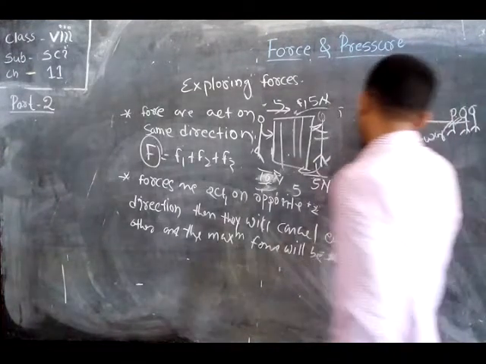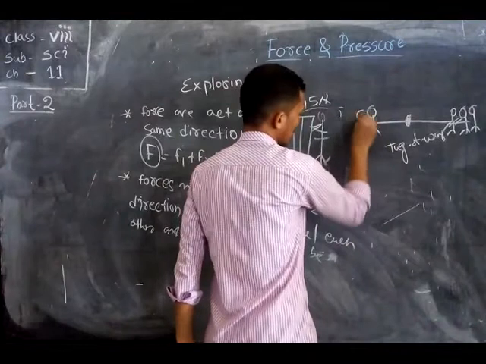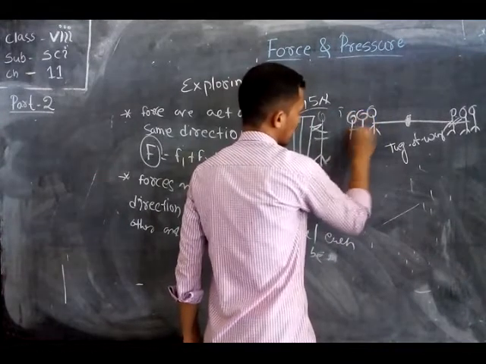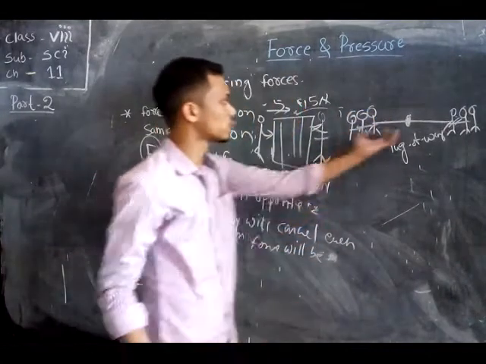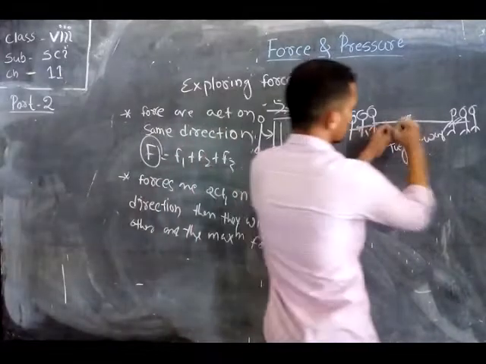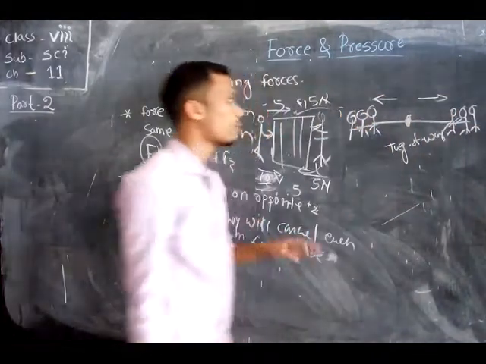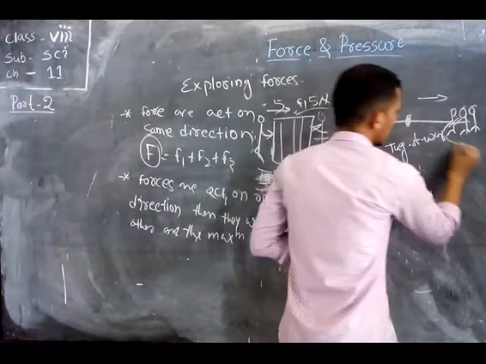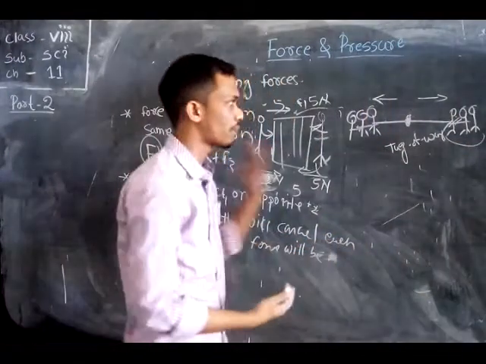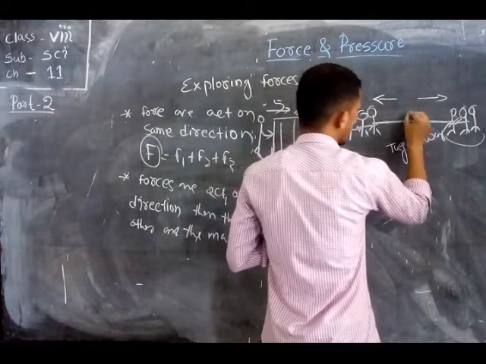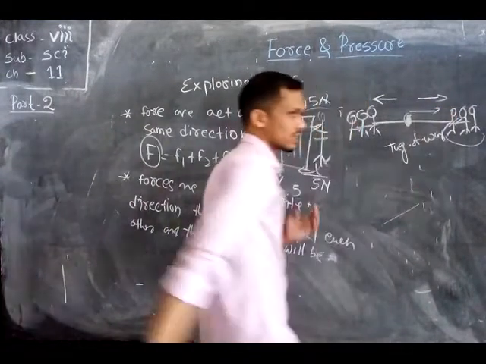On the opposite side also there are a number of students, and they try to pull the rope in the other direction. The team which applies the higher force, the ribbon will move to that side.